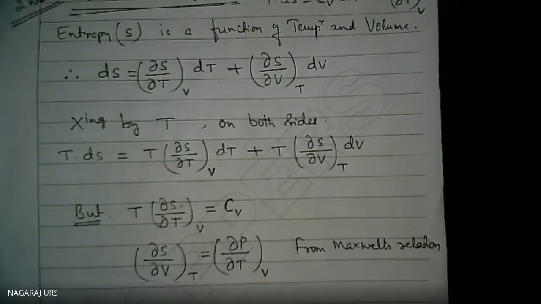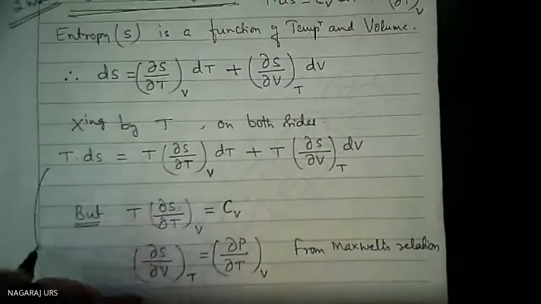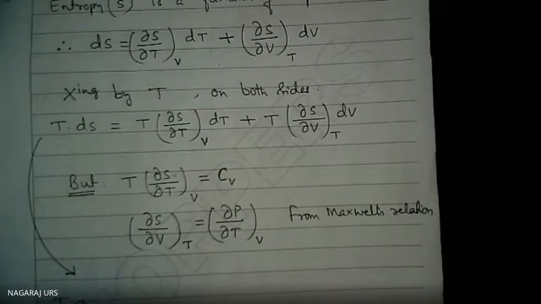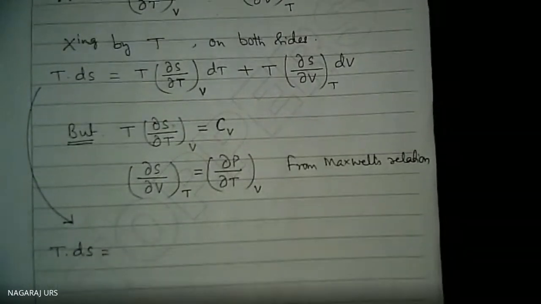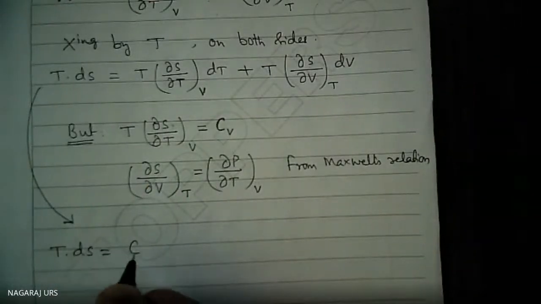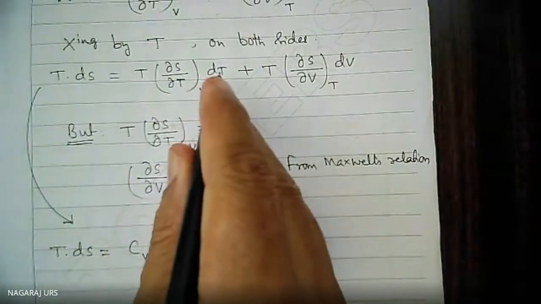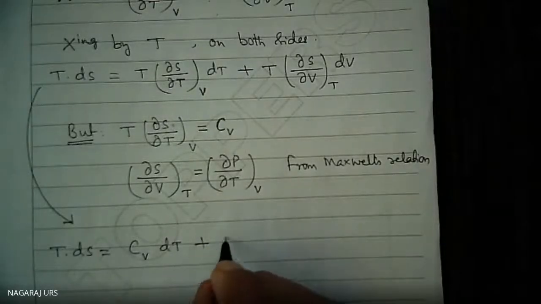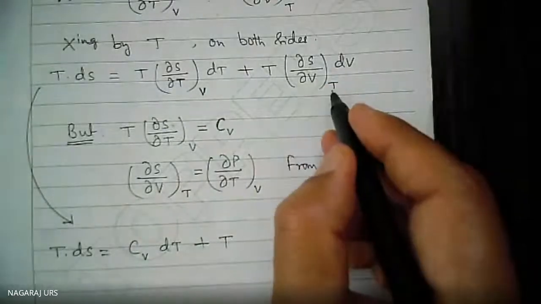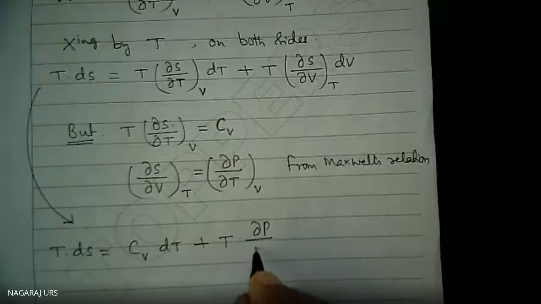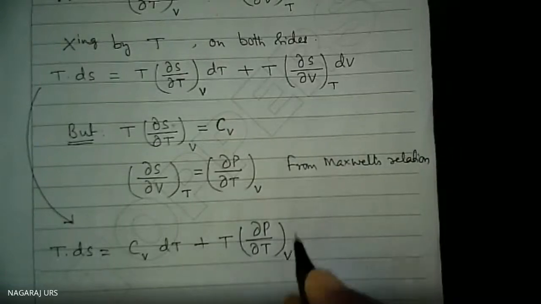All right, let us substitute these two here. Therefore, TdS is equal to CV into dT plus T into del S by del V at constant temperature, which is del P divided by del T at constant volume, into dV.